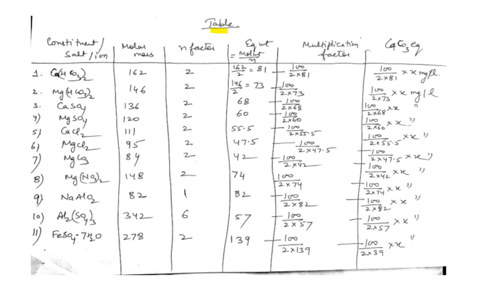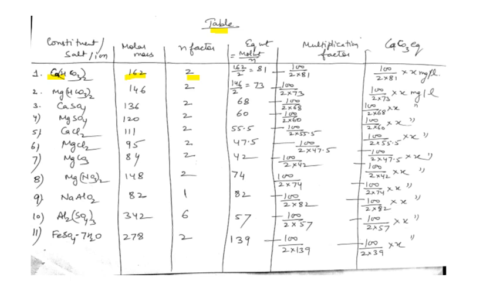The calcium bicarbonate has the molar mass 162. What is the N here? The number, because in the salt we always take the number of the cation or the anion of the salt. So calcium and magnesium always have the charge 2.